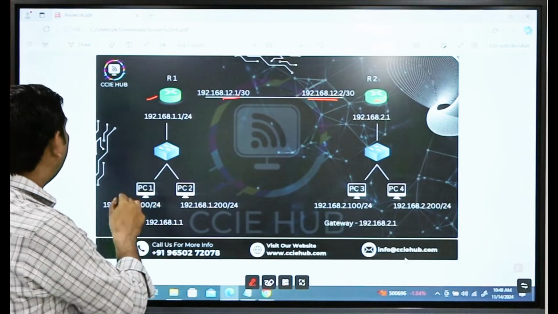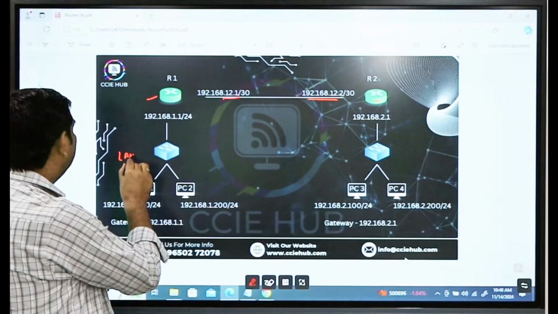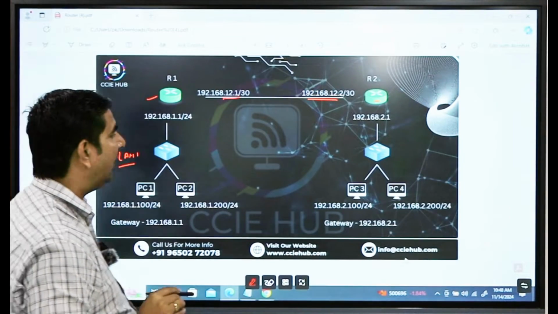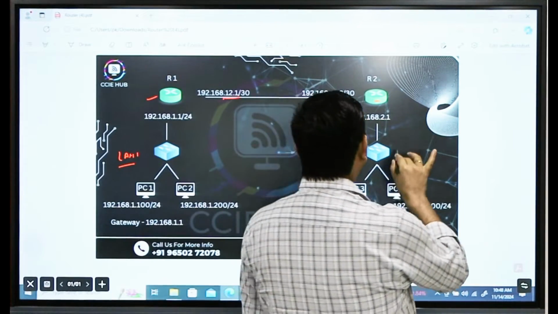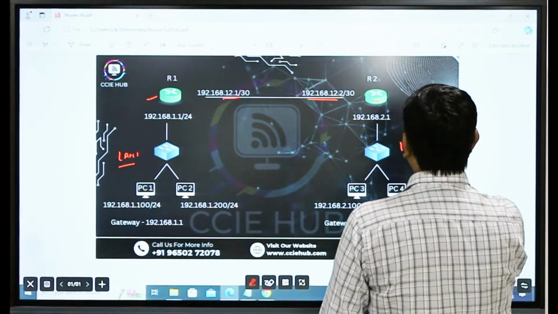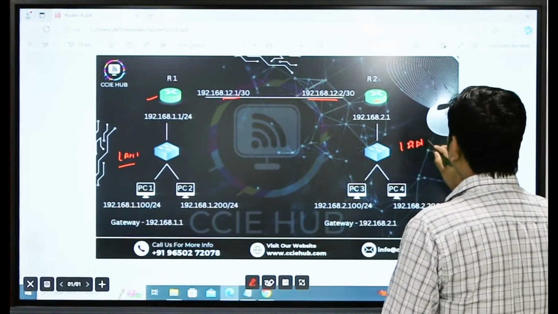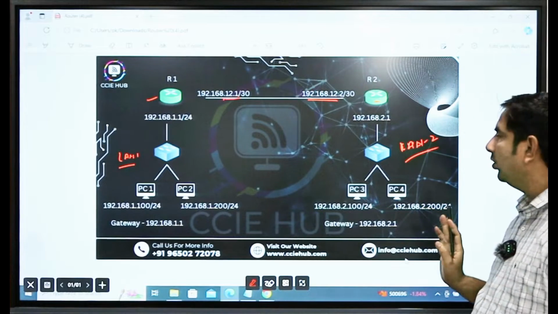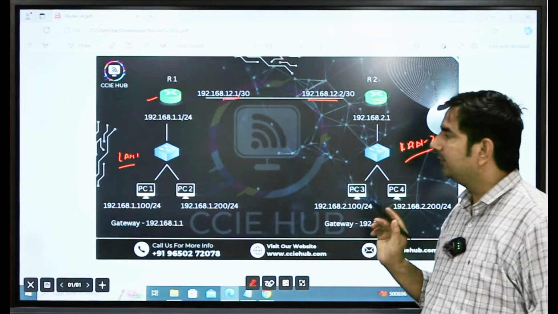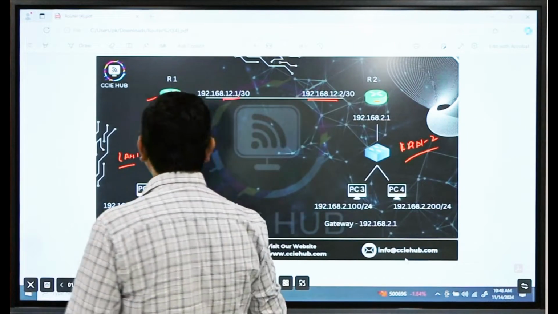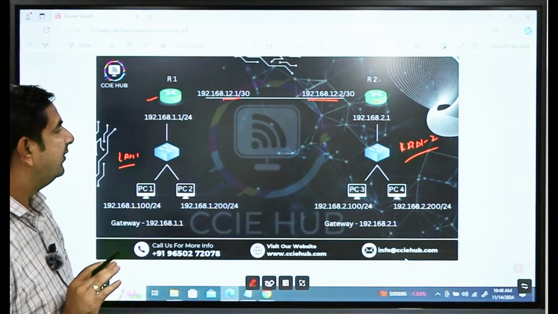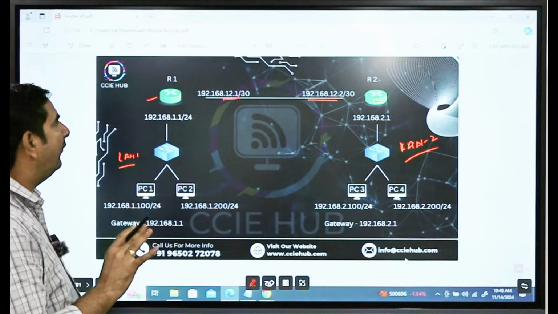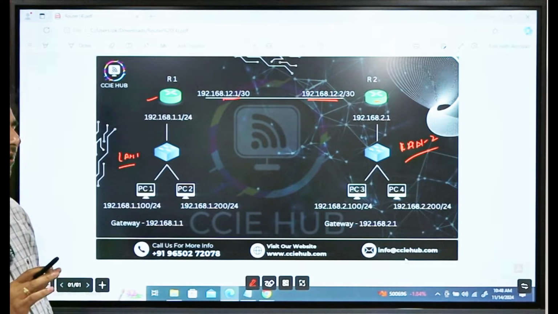In LAN 1 we are using 192.168.1.0/24, and in LAN 2 we are using 192.168.2.0/24. What is our requirement? Our requirement is to make the communication between LAN 1 and LAN 2, so obviously we have to perform the routing here.